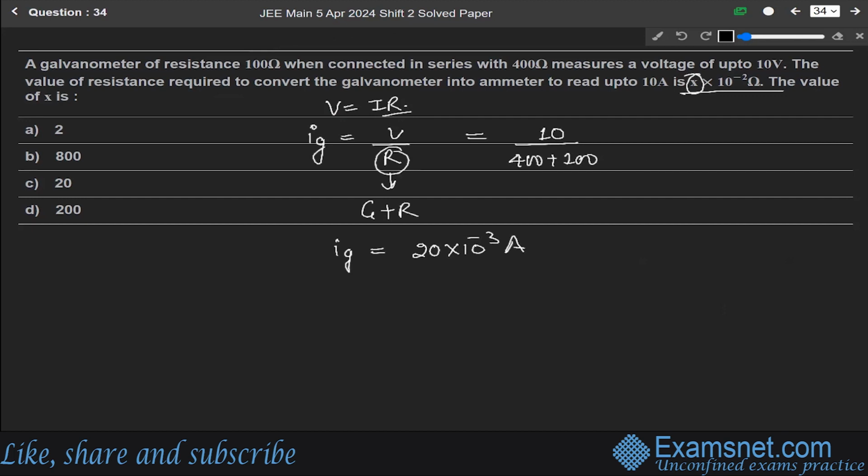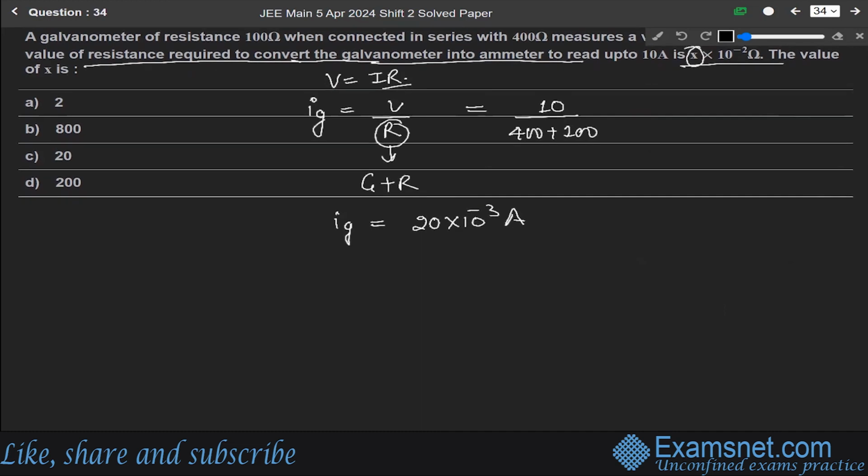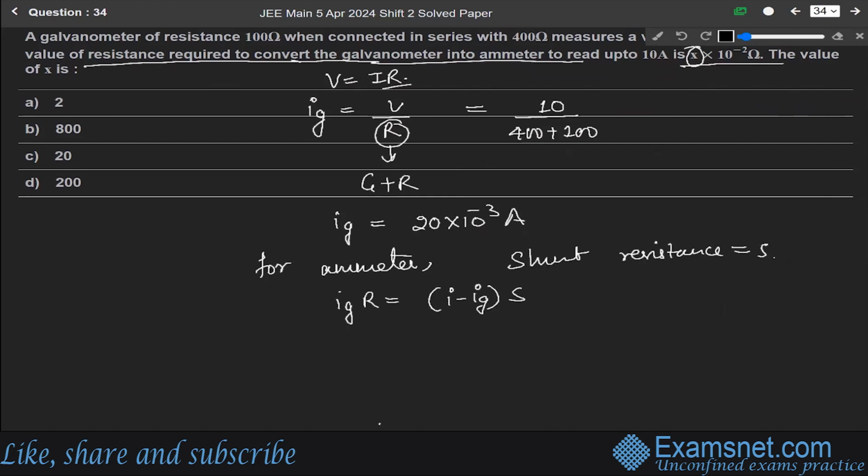Okay, and it is saying that the value of resistance required to convert the galvanometer into an ammeter to read up to 10 ampere. So for an ammeter, let us say the shunt resistance be S. So we can write Ig into R is equal to I minus Ig into S. This is from the theory part.